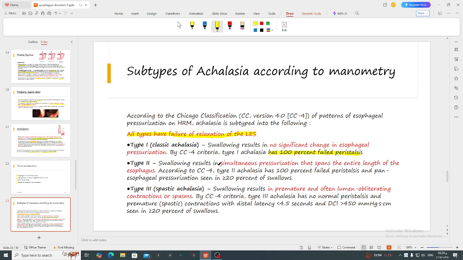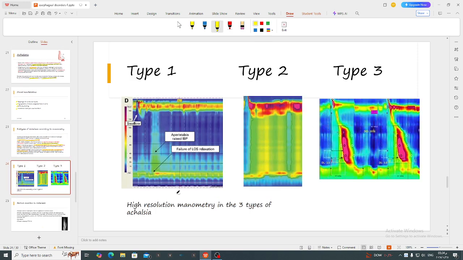In type 2, there is also failure of relaxation of the lower esophageal sphincter associated with simultaneous pressurization that spans the entire length of the esophagus. In type 3, there is premature and often lumen-obliterating contraction or spasm. And we can see that in these photos.